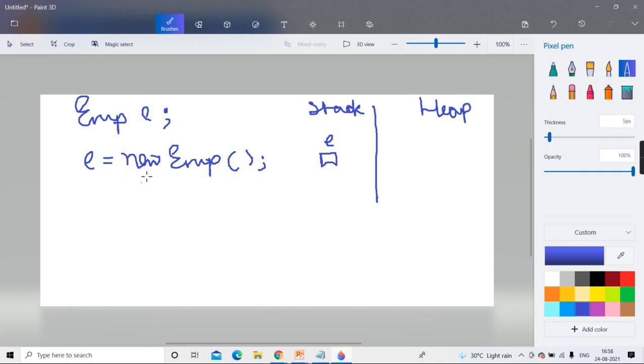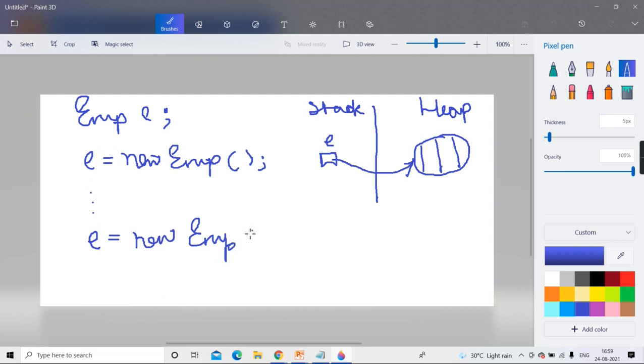A reference variable. When I write new EMP, it creates a copy of that employee, which will have employee number, name, salary, joining date, as many properties as you have put in that employee class while creating it. The object is created and now the reference is stored here. After some time, I'm again creating a new object of the same class, and I'm storing the reference in E. I hope all of you are hearing me, those who have joined. So E equal to new EMP.